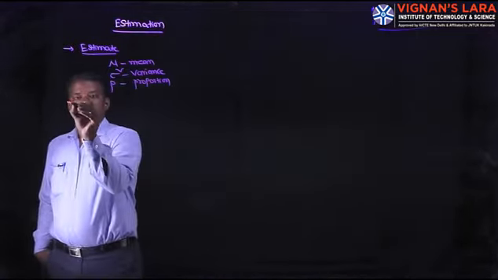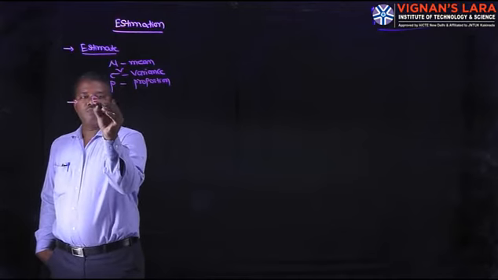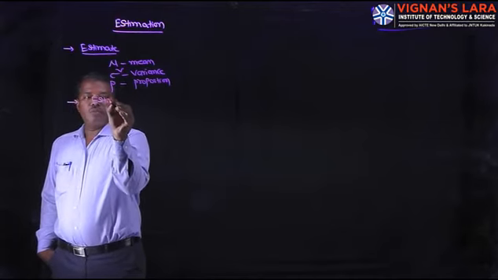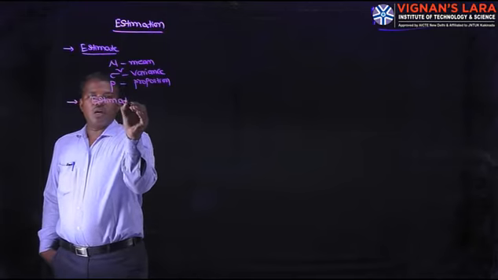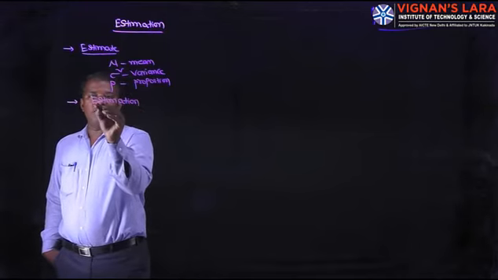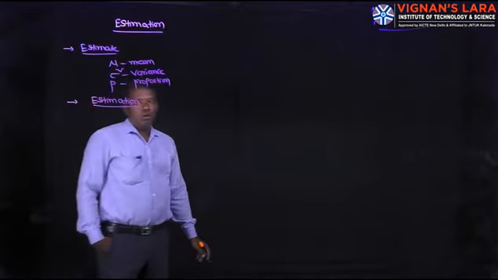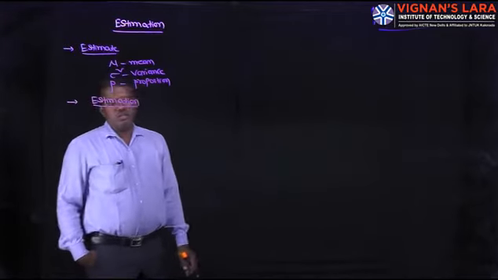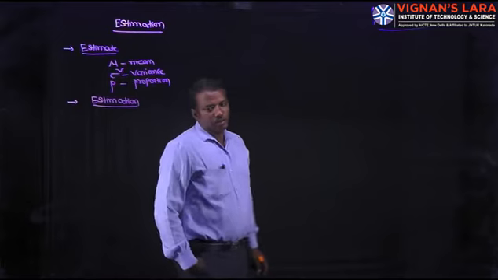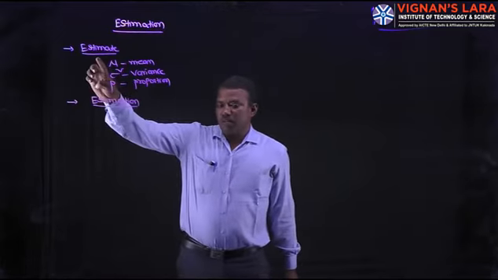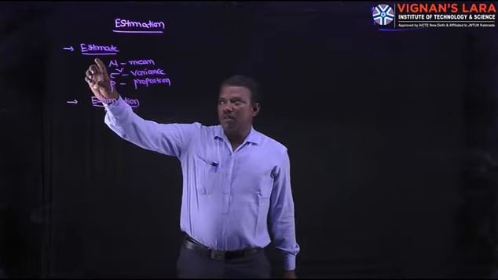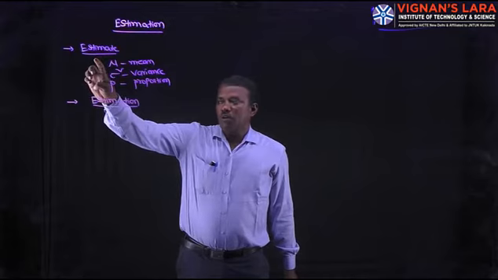Then the next definition is estimation. Estimation means it is a procedure or rule to determine the unknown population parameters, like mean mu, variance sigma square and proportion capital P. An estimate is a statement made to find the unknown population parameters.